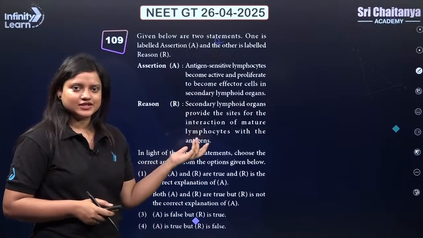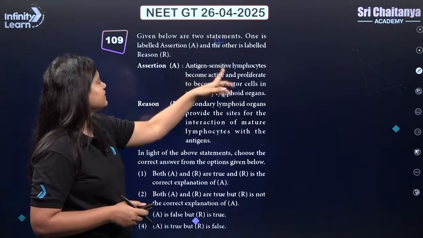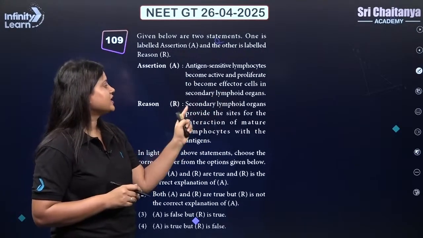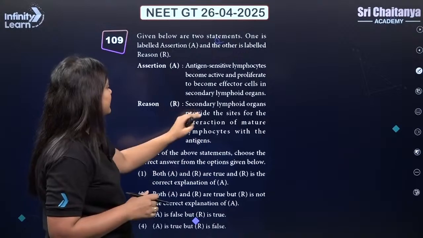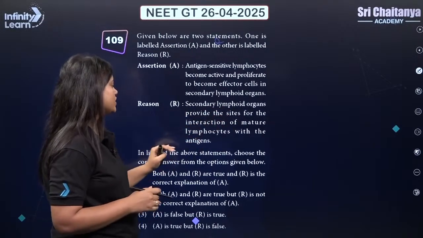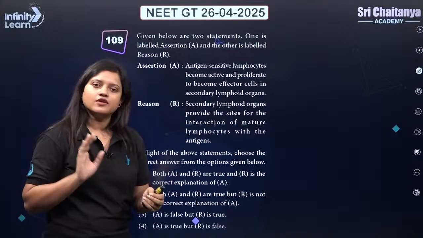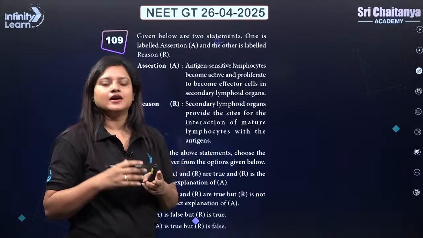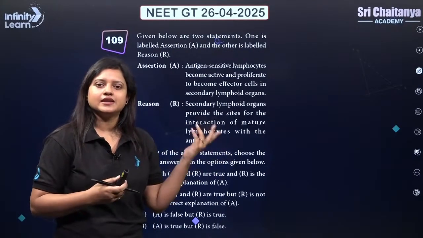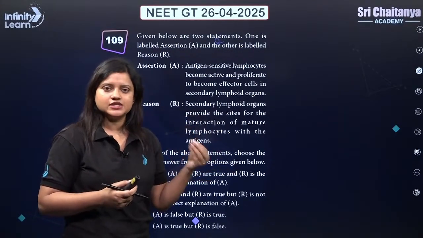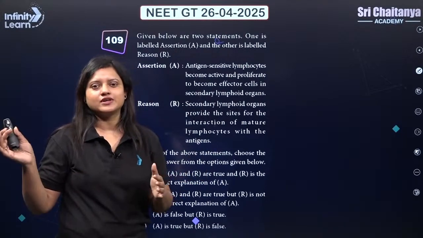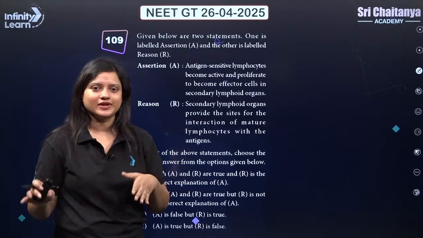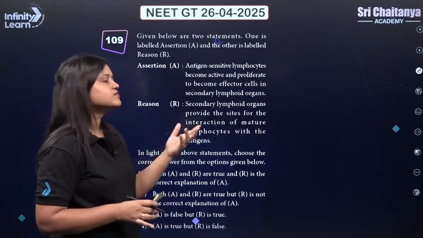Next. Again we have an assertion and reason question for you. Antigen sensitive lymphocytes become active and proliferative to become effector cells in the secondary lymphoid organ. Secondary lymphoid organ provides the site for the interaction of mature lymphocytes with the antigen. So always remember, primary lymphoid organs are bone marrow and thymus, where lymphocytes are produced and in fact they also mature in these two organs. Whereas other lymphoid organs like the tonsils, spleen, appendix will be the secondary lymphoid organs where the lymphocytes do their work, right?